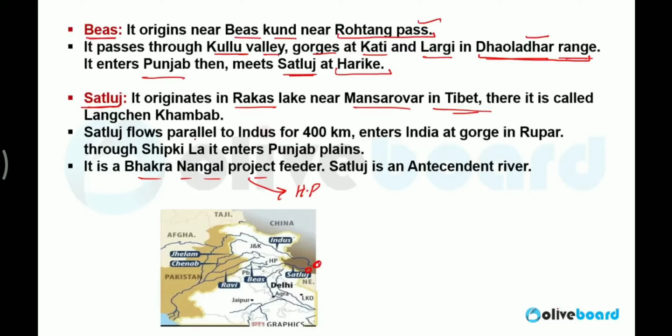Satluj flows parallel to Indus for 400 km, enters India at Shipki La, and enters the Punjab plain. The Bhakra Nangal project is a very important project which is situated on the Satluj river in Himachal Pradesh.